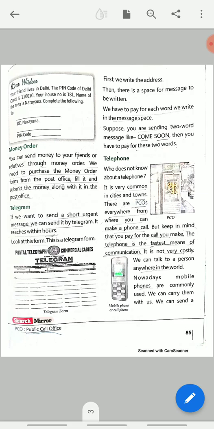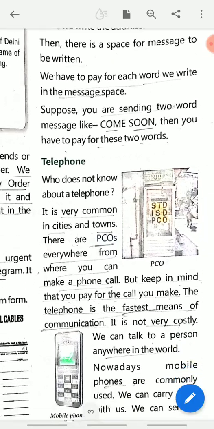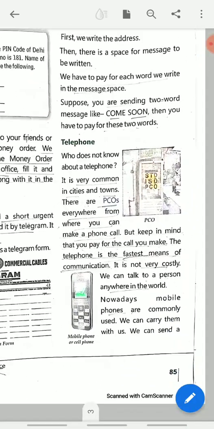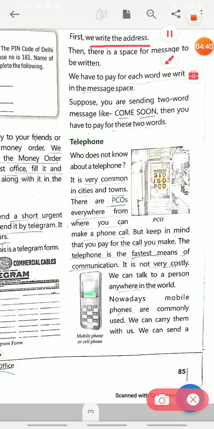Now I will be telling you the steps of how we can send the telegram. First we write the address, then there is space for the message to be written to whom you are sending.